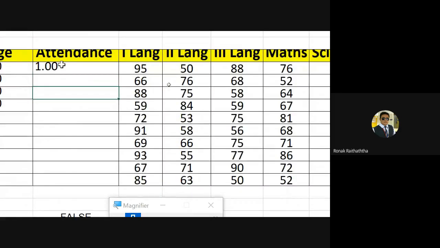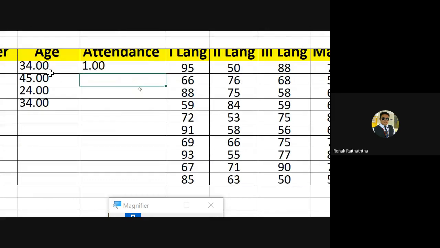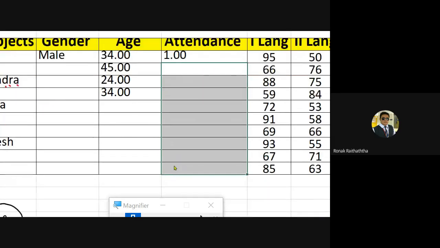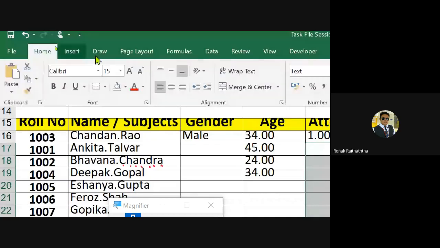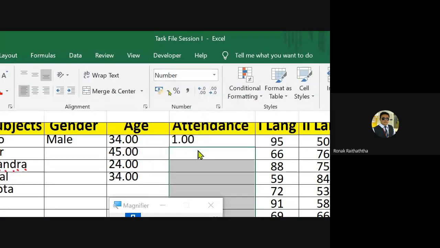Good. So if I put something over there, 6, it won't allow me. If I put 0, oh, I need to convert this format. The problem here is the format of this needs to be numbers, because we have allowed only numbers. So if the format is in a percentage, or in text, or in some other kind of format, it needs to be changed. So I am selecting those cells and changing the format from the home tab. See, it's in a text. Let me convert it into numbers.